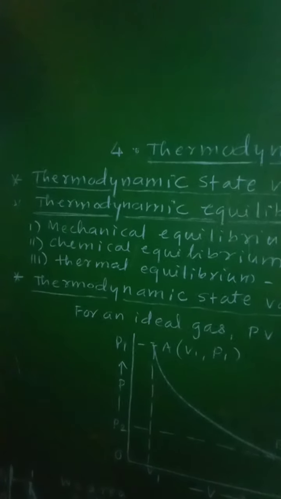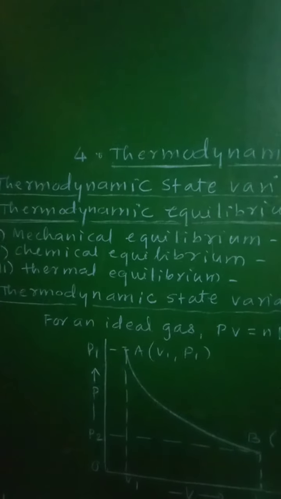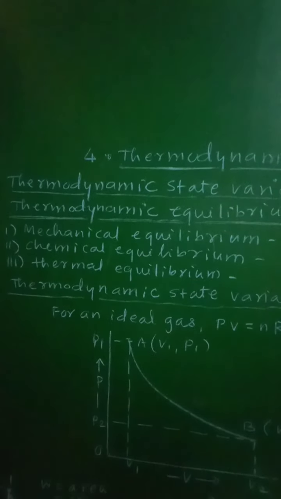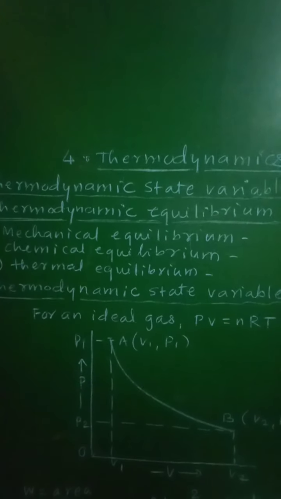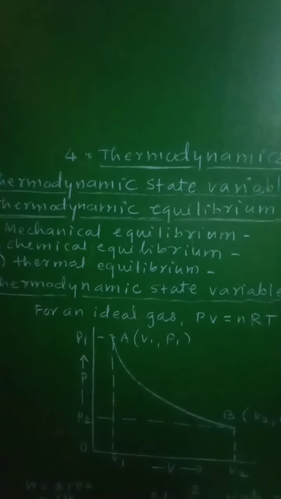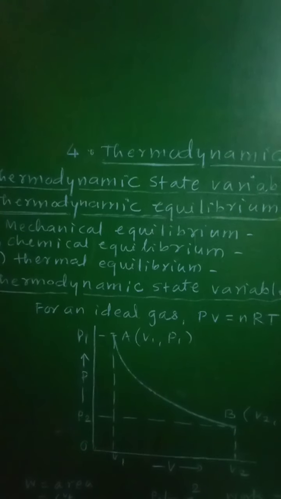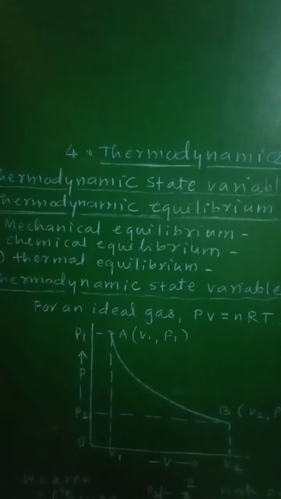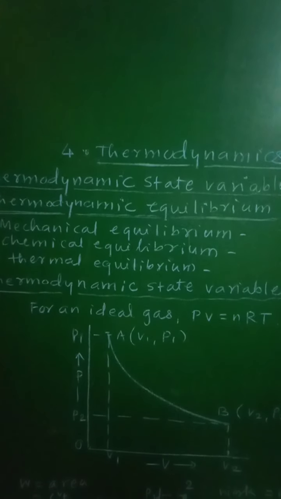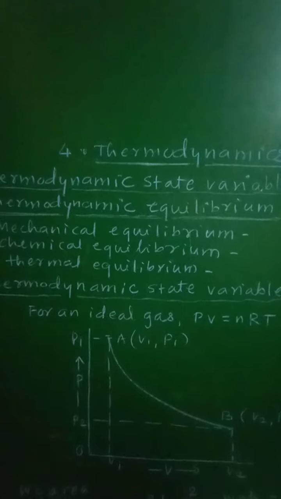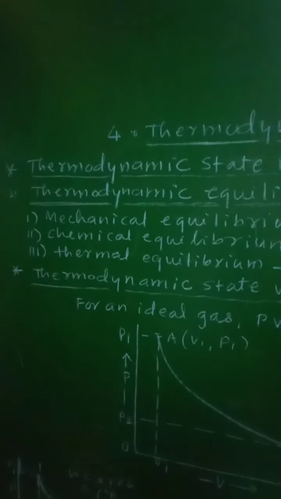Now let us see first the mechanical equilibrium. What is the meaning of mechanical equilibrium?